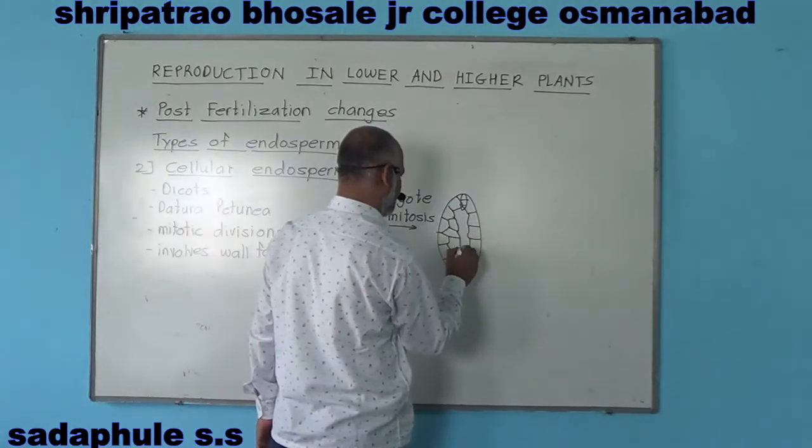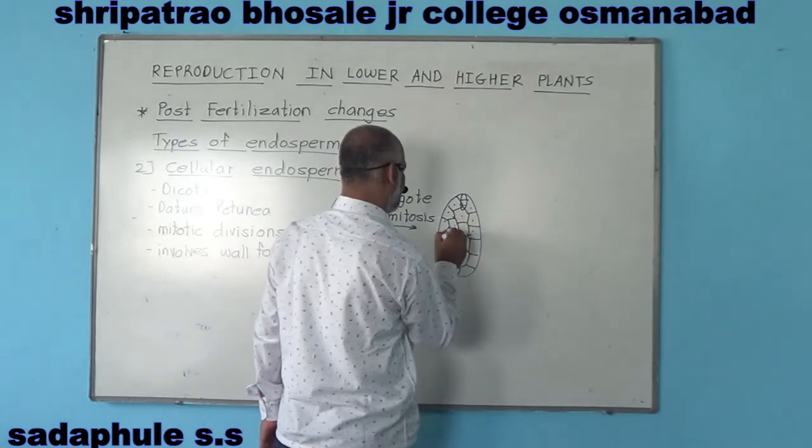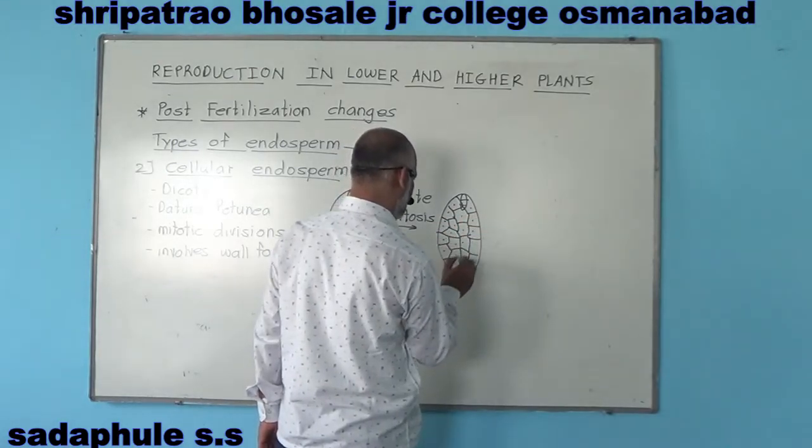Finally it becomes like this. Okay. It is the cellular type of endosperm.